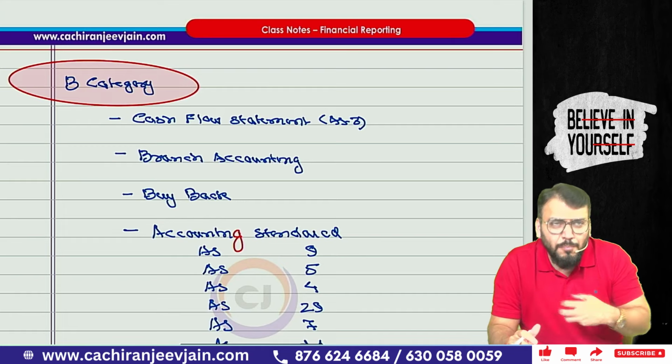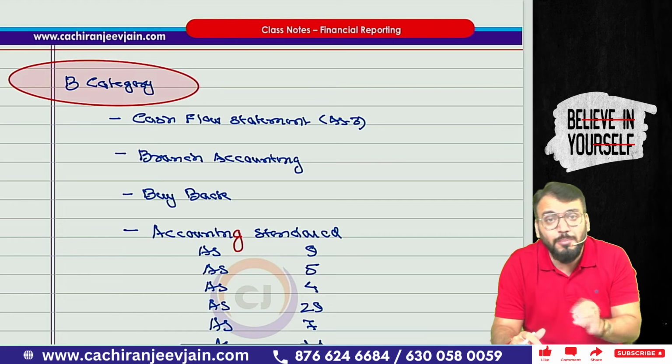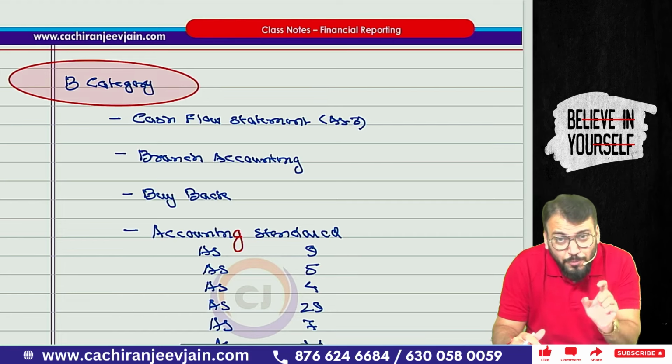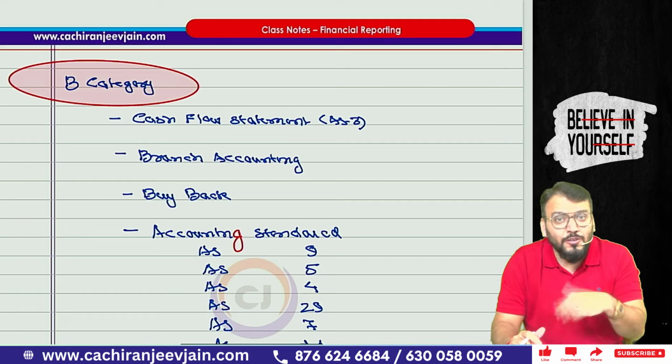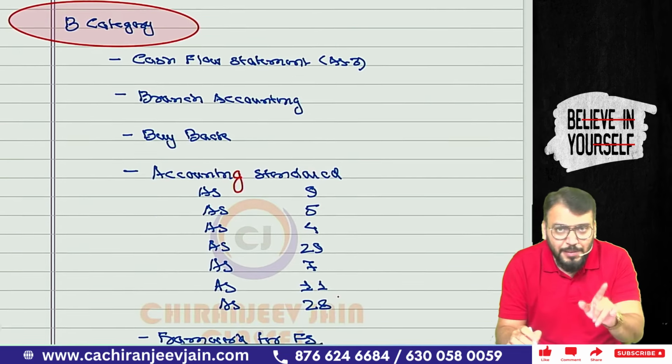Branch account, from my point of view, this time I am expecting foreign branch. If question comes from foreign branch, it will be of 8 to 10 marks. So give more importance to foreign branch from my point of view. Foreign branch, then it can be either stock and debtor method or debtor method. Got this point? Buyback is also important.